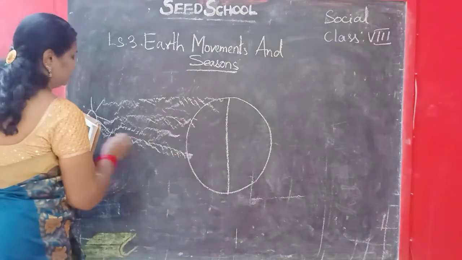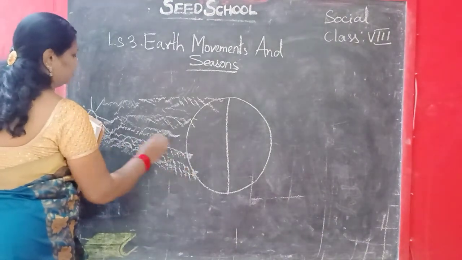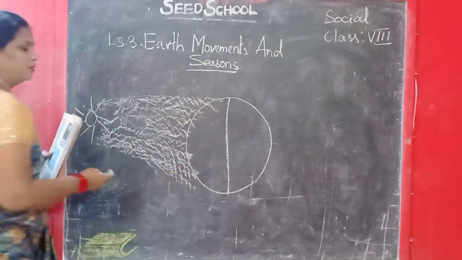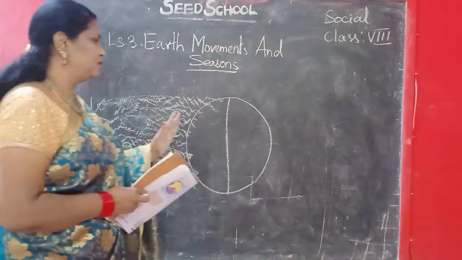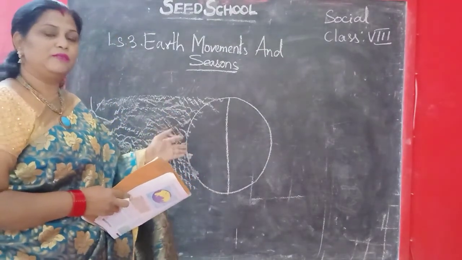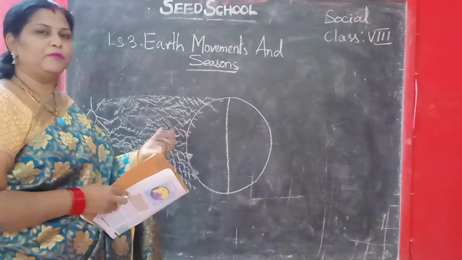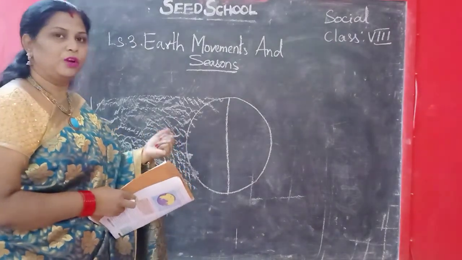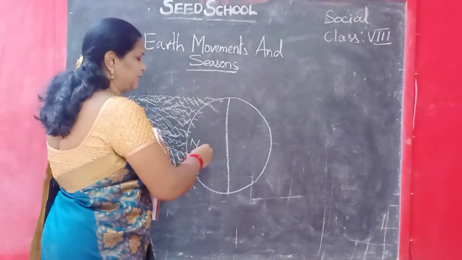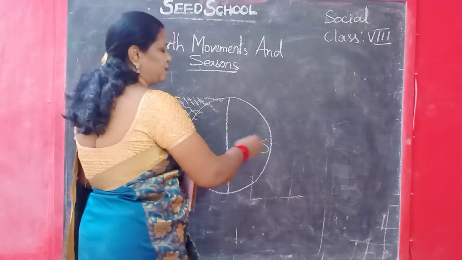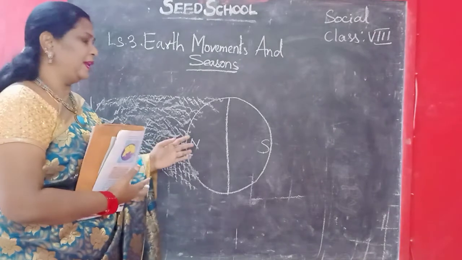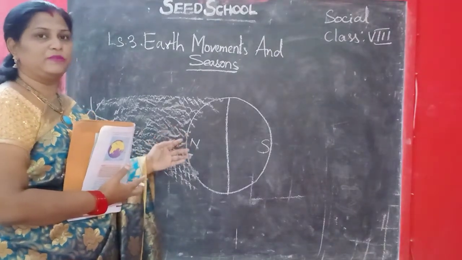Sun rays are falling. So when the sun rays are falling, that part will have summer. It will be very hot. Okay, that part will be summer. The opposite side, for example, if it is the northern side, the southern side of this part will be winter. Okay, for 4 to 6 months it will be like this.